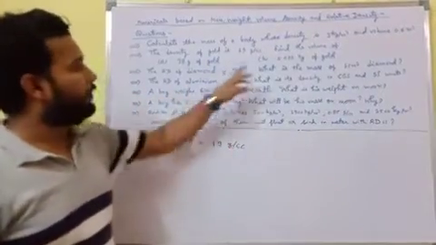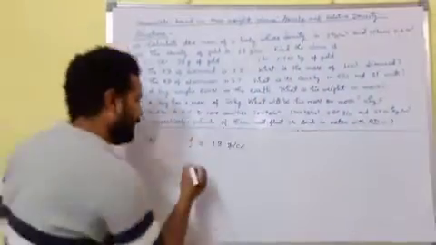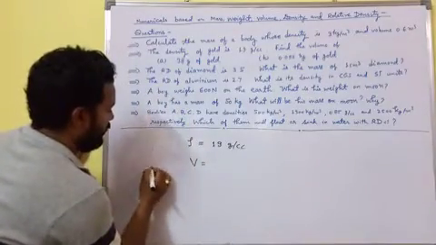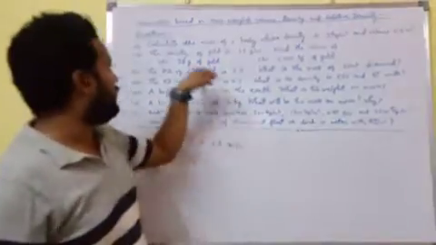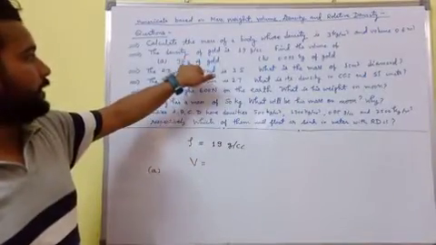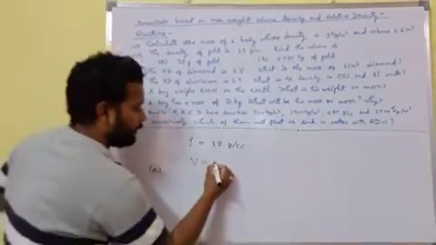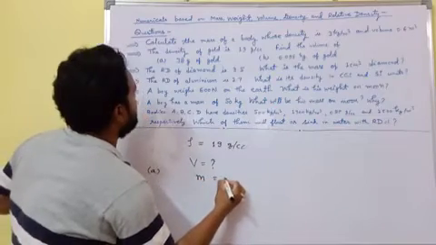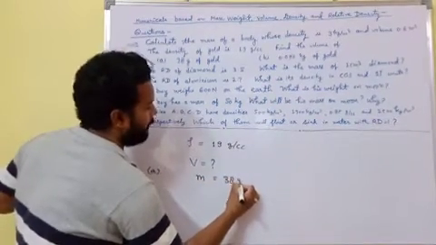Find the value of V if the mass is given as 38 gram. It means the mass of gold is 38 gram.